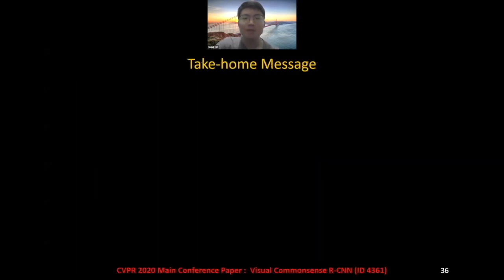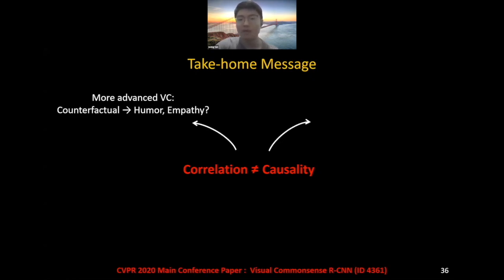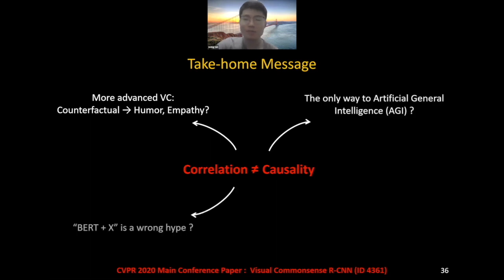To sum up, our community has already reached agreement that correlation does not equal causality for a long time. However, few works have made great progress to use this truth in the CV community. Here, we want to appeal that this golden truth deserves more attention now, and it still has a lot of potential waiting for us to exploit.